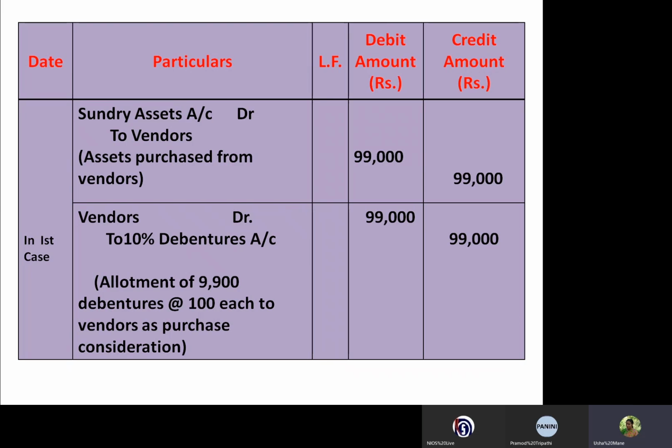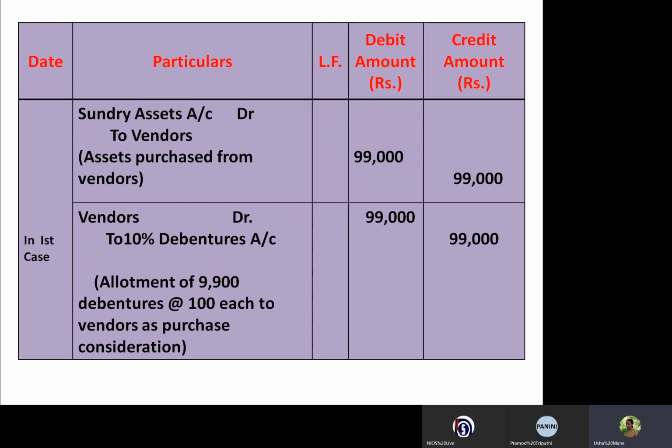Next, how will the journal entries be passed in case of debentures issued for other than cash? First, assets account debited to vendor. Here the assets account is debited with 99,000 and the vendor account credited 99,000. Then whatever amount we credited to the vendor, the same amount will be debited to the vendor.